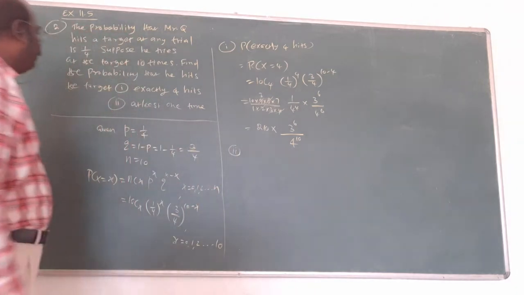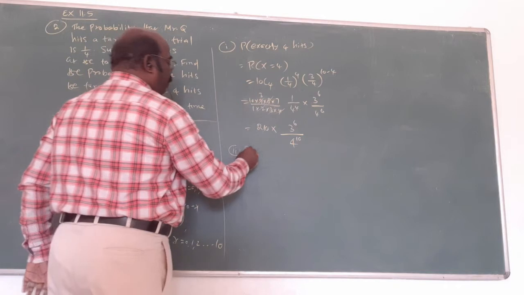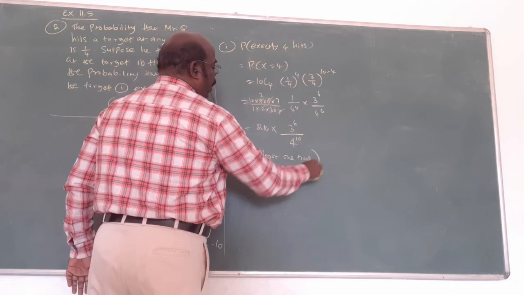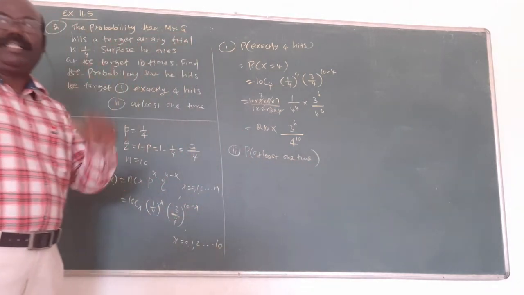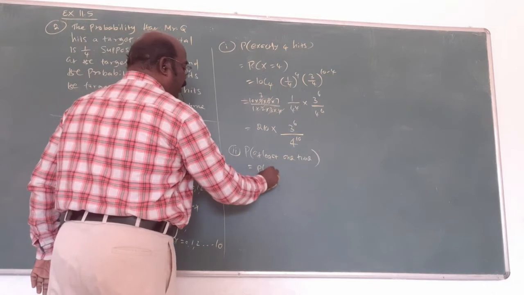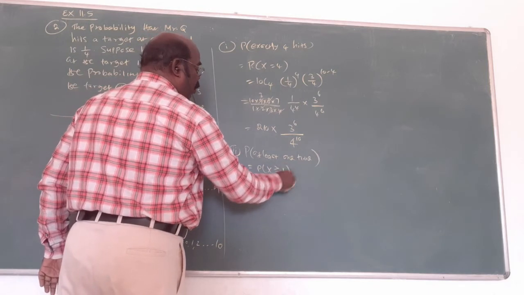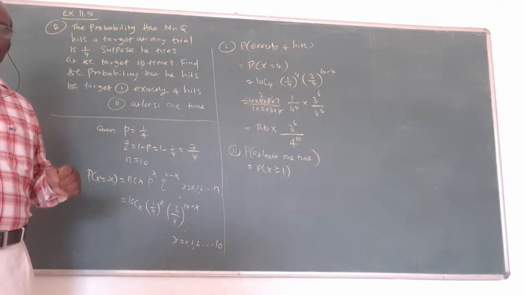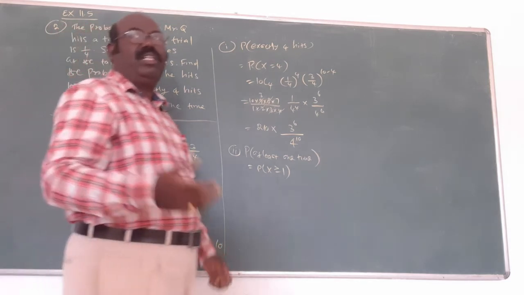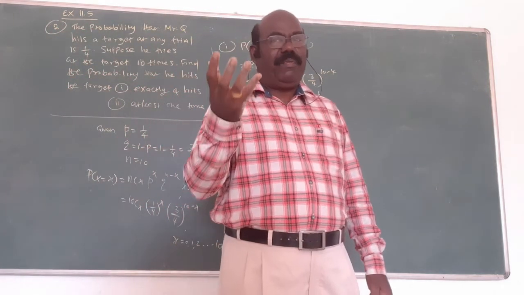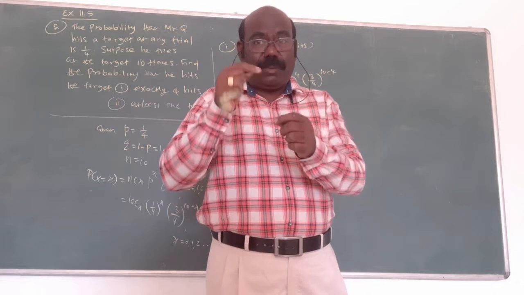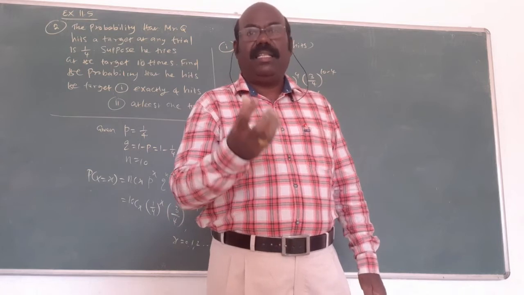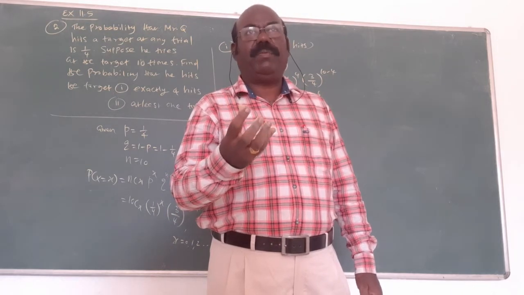What is the next subdivision? Probability of at least one time. At least one time, what is the meaning? At least one target. At least one means x greater than or equal to 1. Am I right? Suppose you ask your parents that at least you want 50 rupees. That means what? You will expect 50 and more than 50. Am I right?